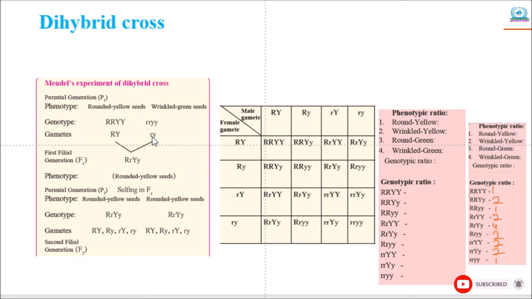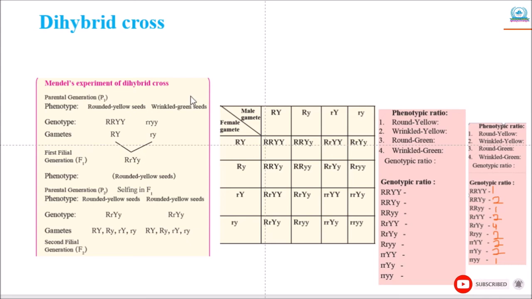Due to the combination of two different characteristics in the F1 generation of the dihybrid cross, these plants are called dihybrid plants. Plants of the F1 generation of the dihybrid cross produce 4 types of gametes, that is, you can see here in the table, capital R capital Y, capital R small r, small r capital Y, and small r small y.